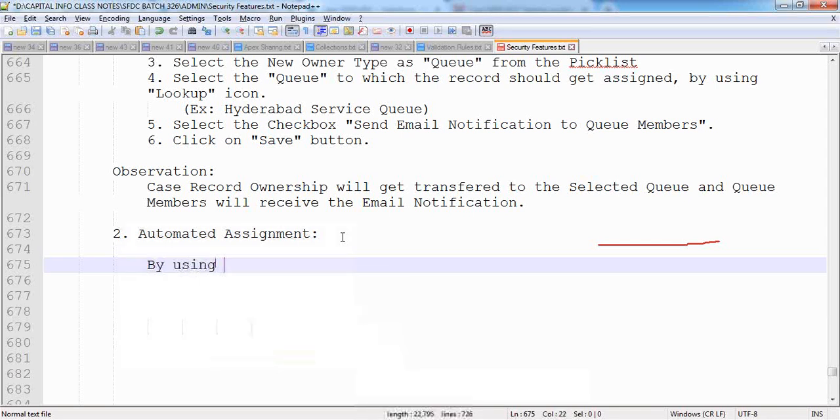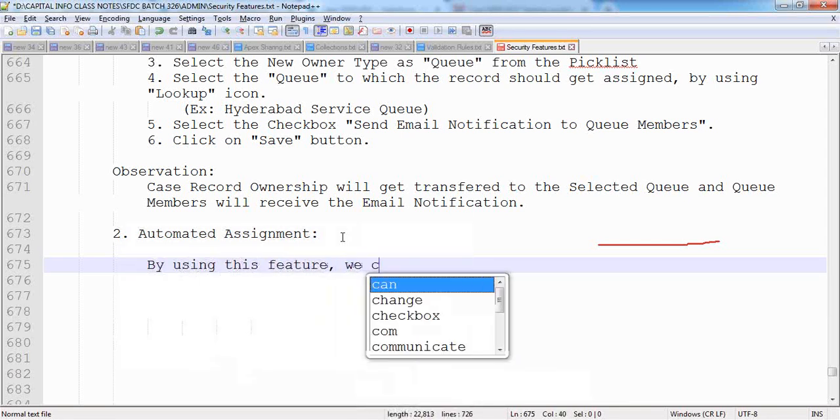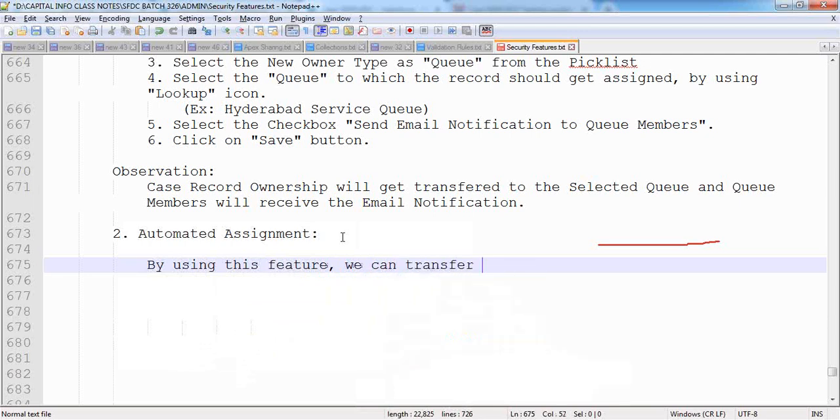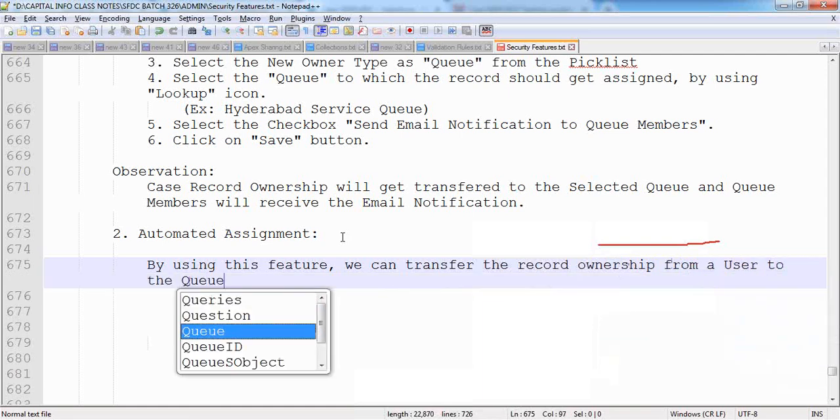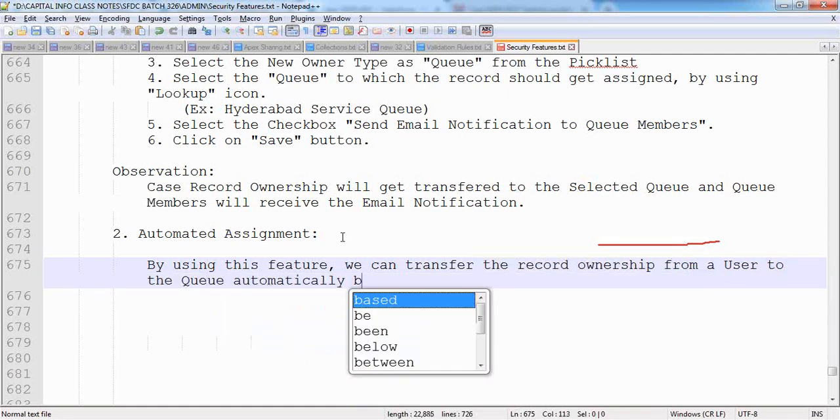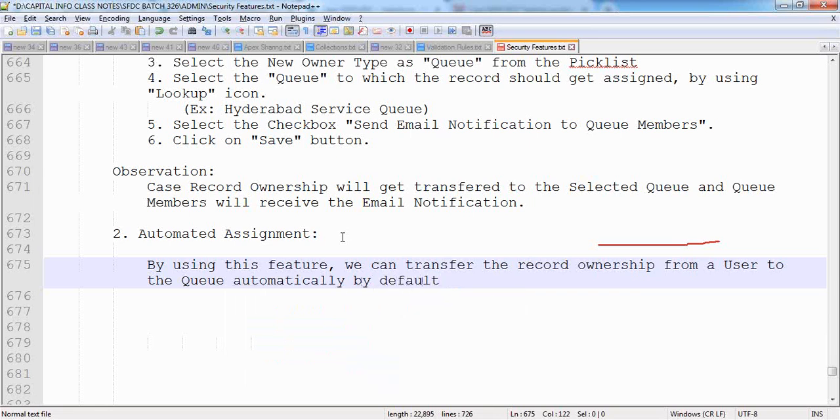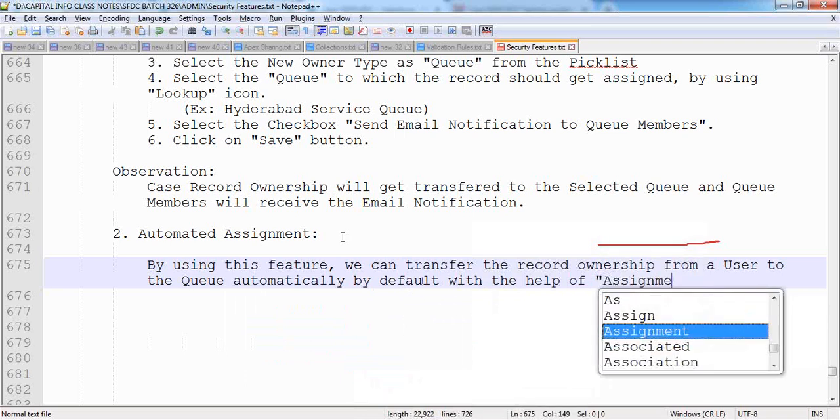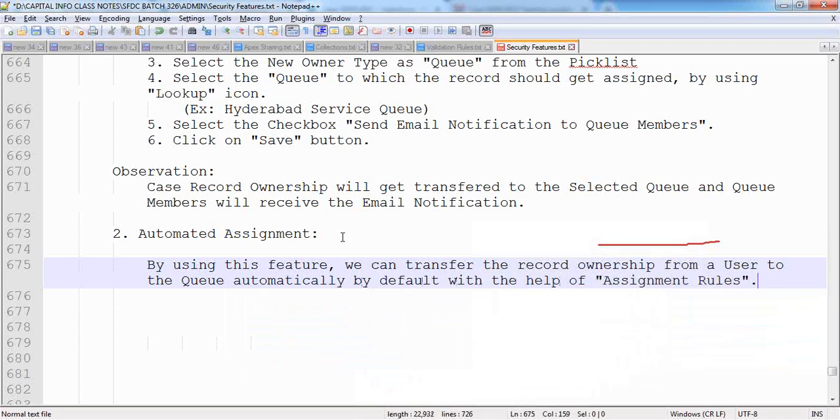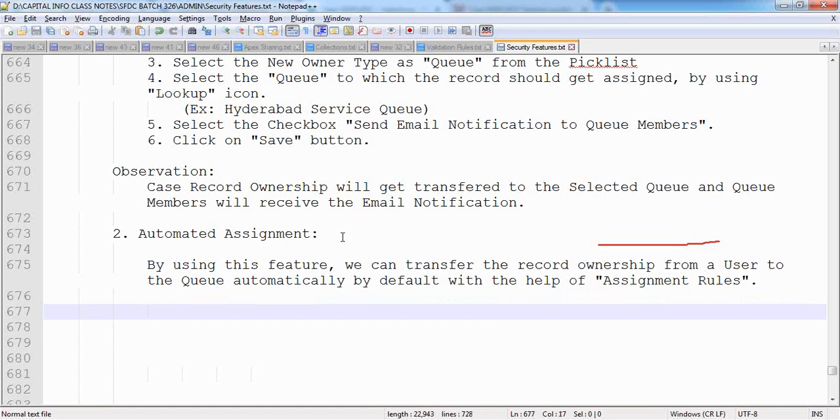Now make a note over here. By using this feature, we can transfer the record ownership from a user to the queue automatically by default with the help of assignment rules.